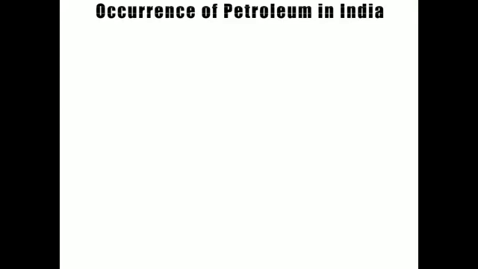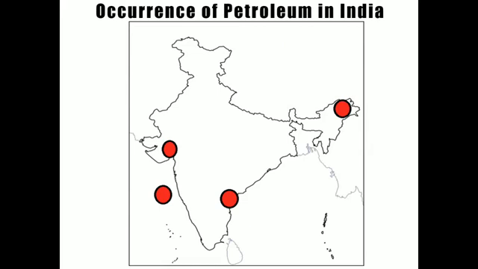Now if we talk about the occurrence of petroleum in India, India has four major sites where petroleum is available. First is Assam, in which Makum is the location where an oil field was traced out, in the year 1867.